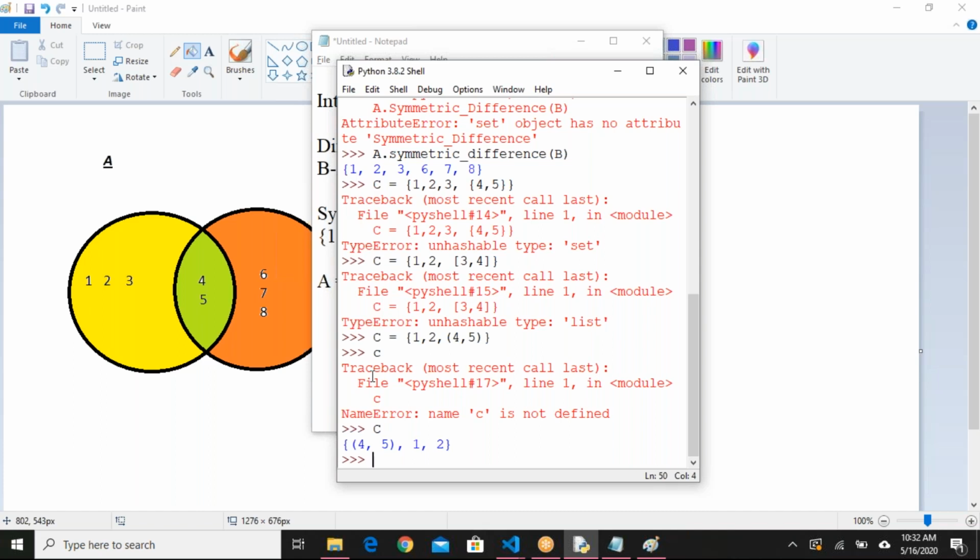Nested set is not possible. When you're declaring another set, if you want to keep it inside, that is not possible. I tried a list also, it is not accepting. A tuple it accepted.